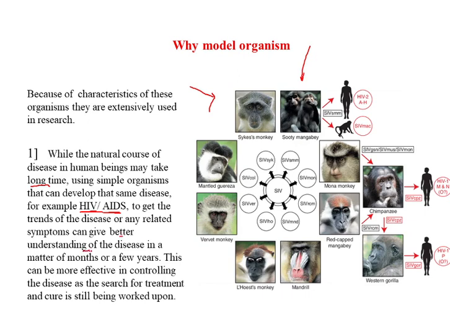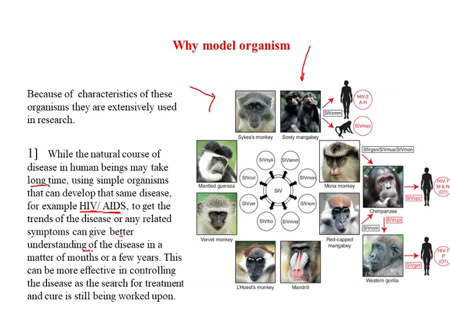So similarly, this is the same thing. If the model organism is Homo sapiens, then you may have a human individual who will show the symptoms of HIV infection 12 years later. But if you replace that human being with African monkeys, then they may show the symptoms sooner, because the life cycle is shorter as compared to human beings. So the probability is that they will show the symptoms much before human beings.